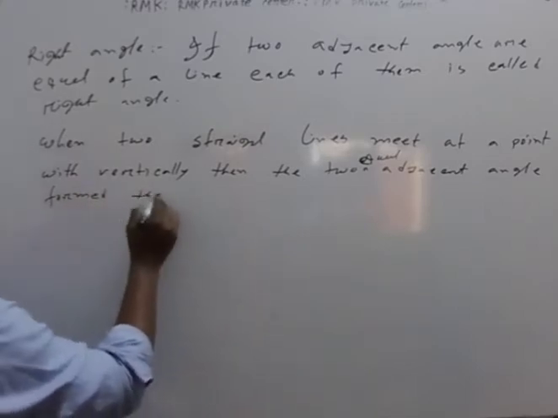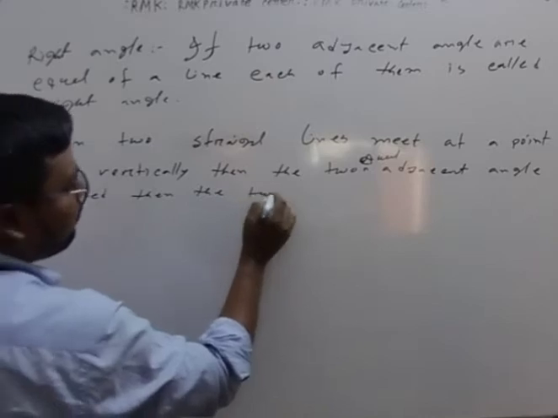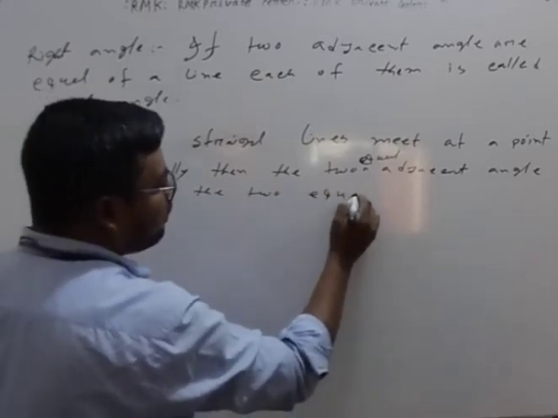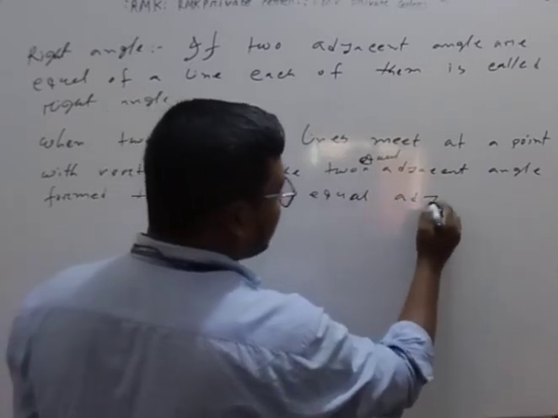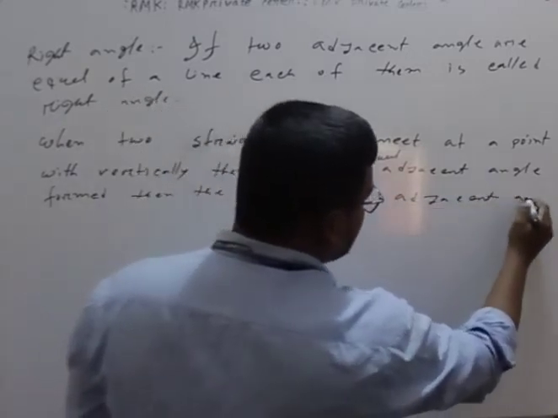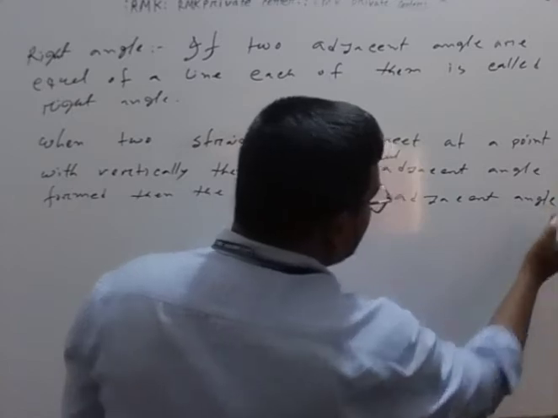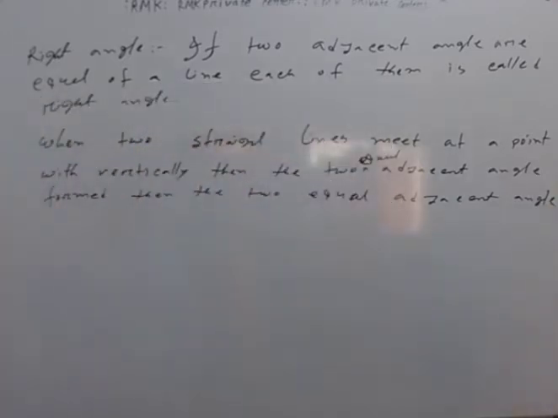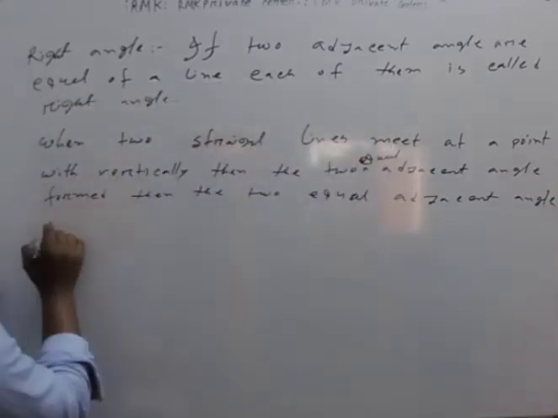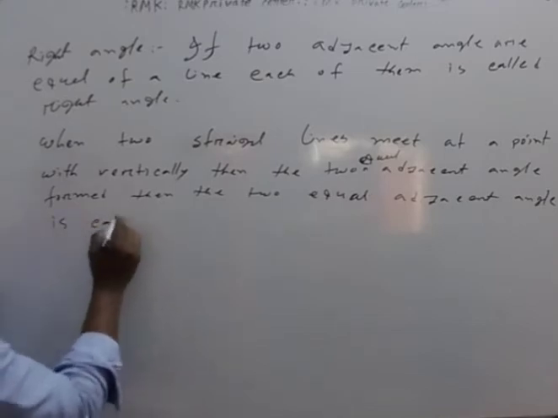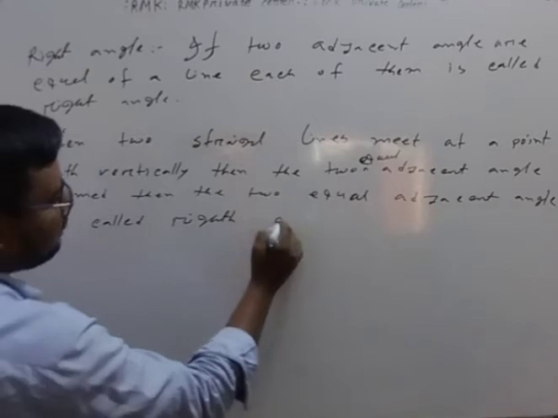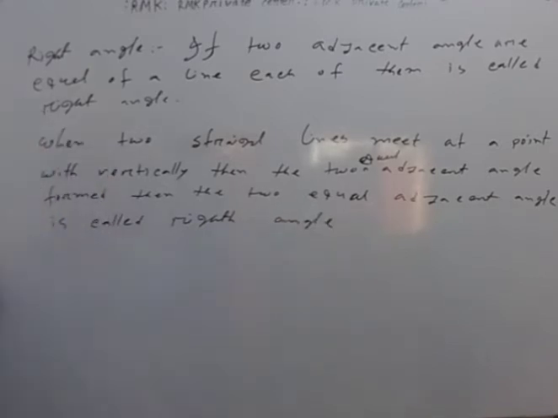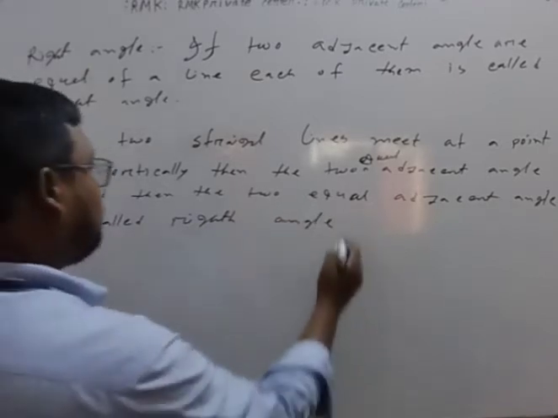Then the two equal adjacent angles are called right angles.